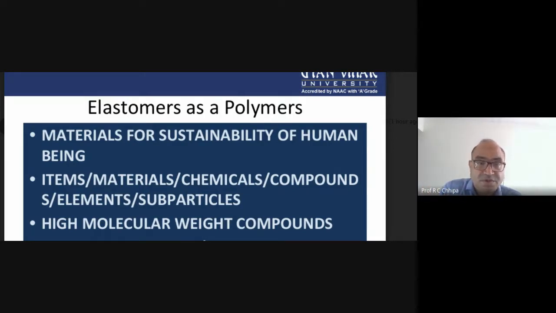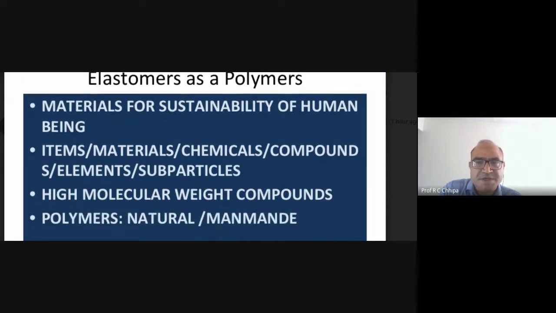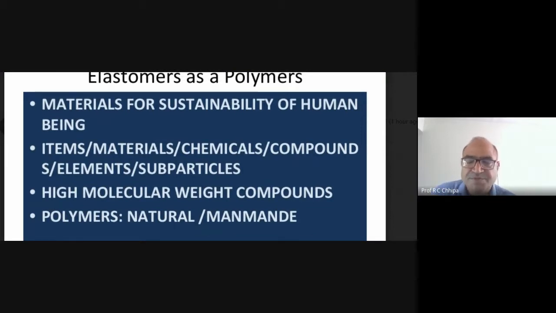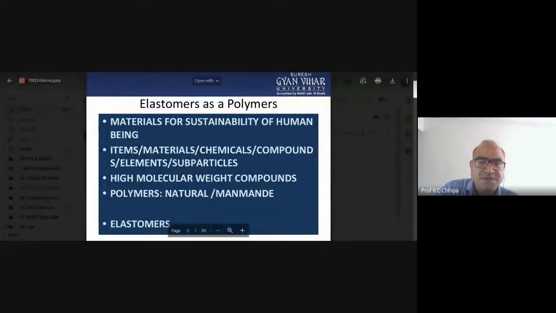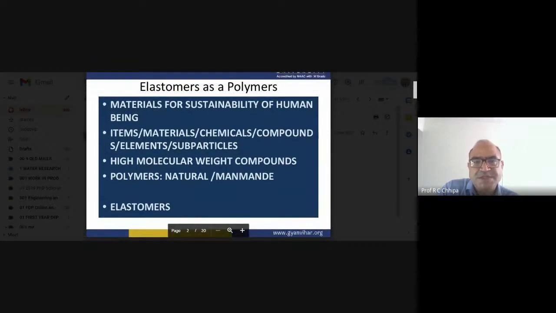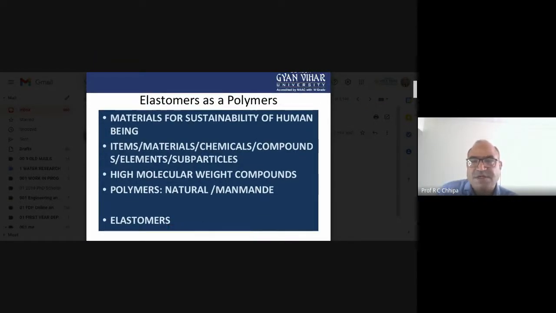Now we can discuss another part: materials for the sustainability of human beings, the items, materials and chemicals. All of you know what the items are. If suppose we have an aeroplane, an air fighter, then we necessarily have to use certain materials, metals and alloys, as well as certain polymers. The polymer concerned here is the elastomer, so elastomers are polymers. Then we have the chemicals.